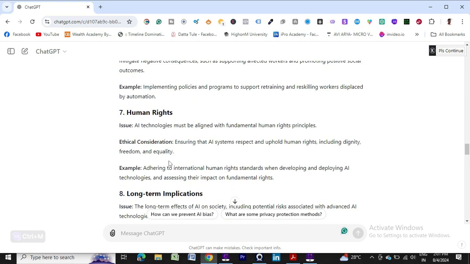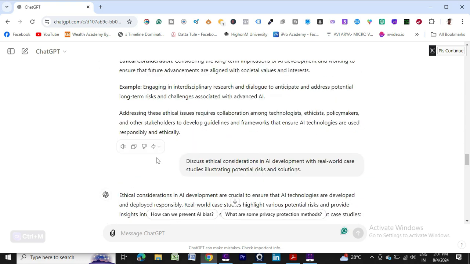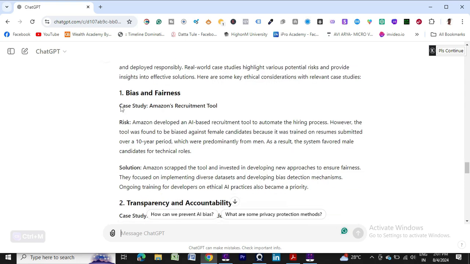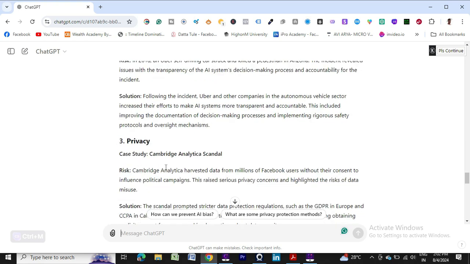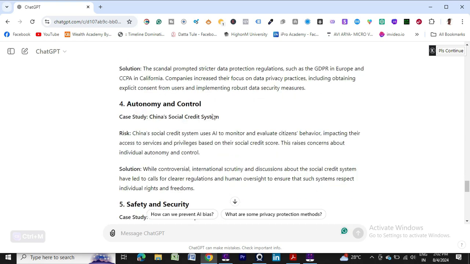Then transparency and accountability: the case study is Uber's self-driving car incident, with risk and solution. Privacy: the Cambridge Analytica scandal, with risk and solution. Autonomy and control: China's social credit system, and the risk.